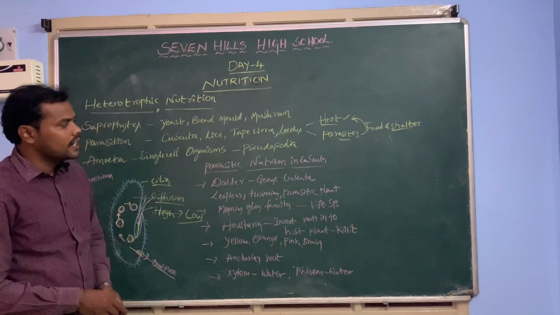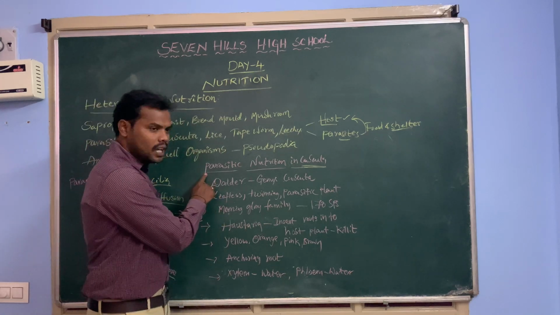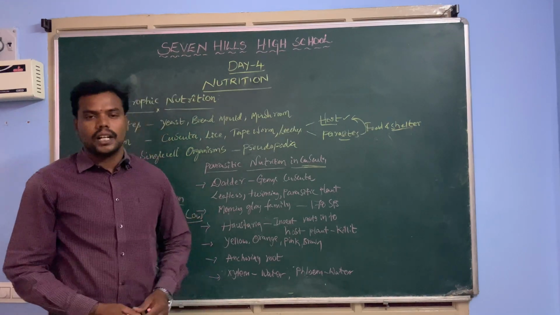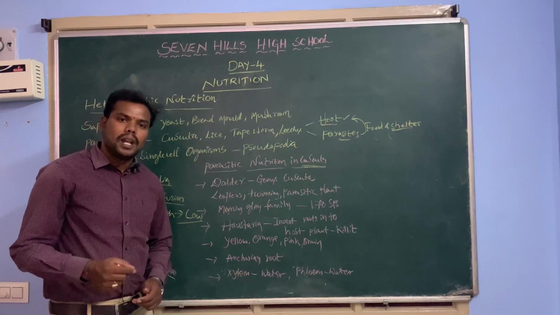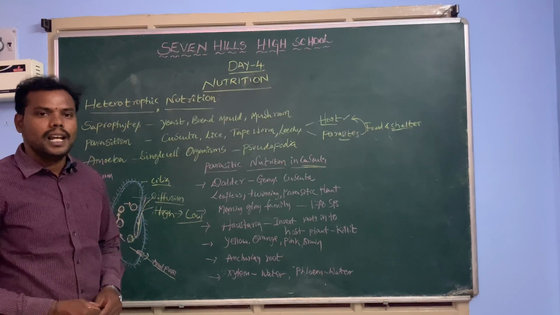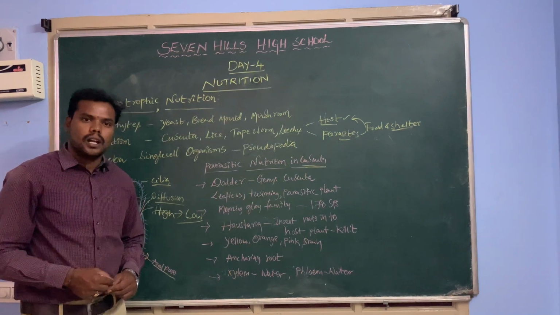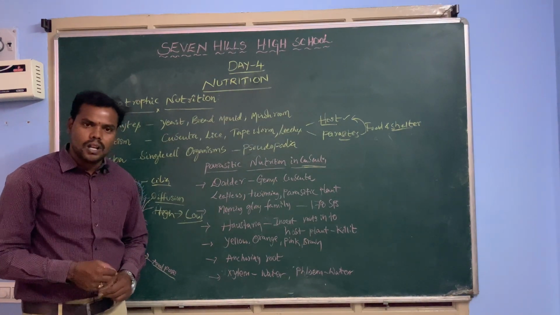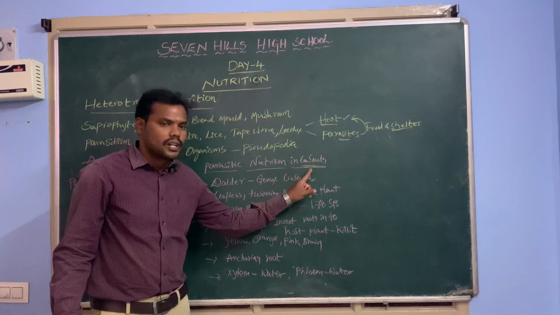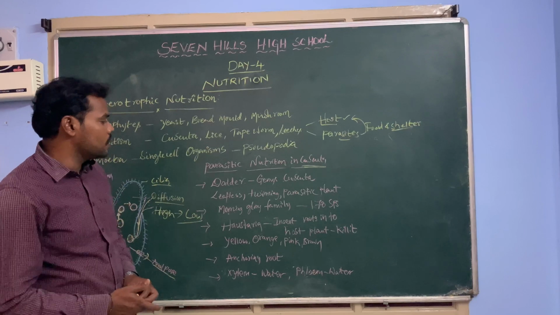Among them we are going to study one plant, which we call cuscuta. Here we are going to study the parasitic nutrition in cuscuta. How can the cuscuta plant perform parasitic nutrition? Till now we have studied that plants consist of chloroplast, perform photosynthesis, prepare their own food material and provide food for all the living organisms on the earth. But some plants are unable to perform photosynthesis, so they depend on other organisms for their food requirements. Among them, here we study the cuscuta plant. How are cuscuta plants performing parasitism? That is what we are going to study here.